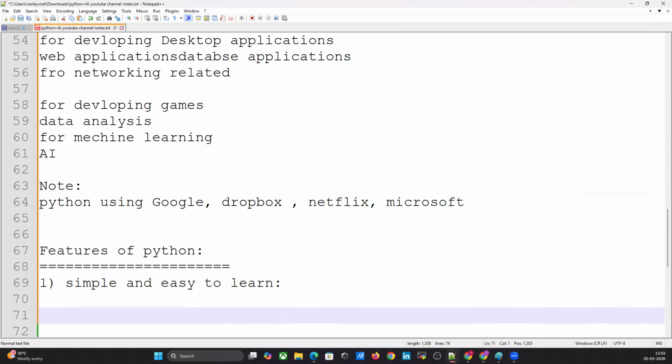The syntaxes are very simple and only 30 plus keywords are available. When compared with other languages, we can write programs with very few lines, hence more readability and simplicity. We can reduce the development time and cost of the project.